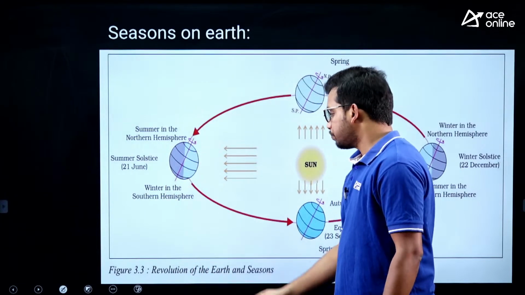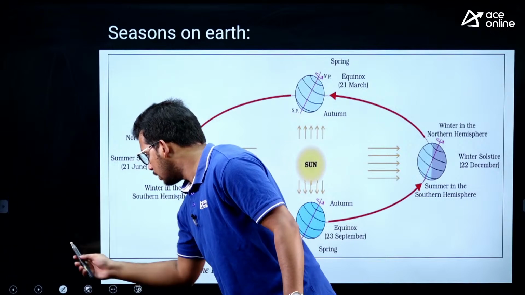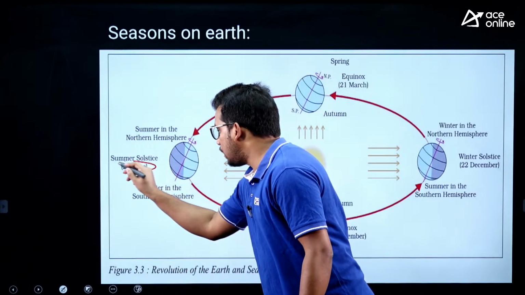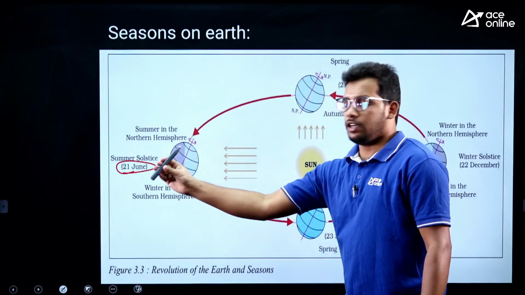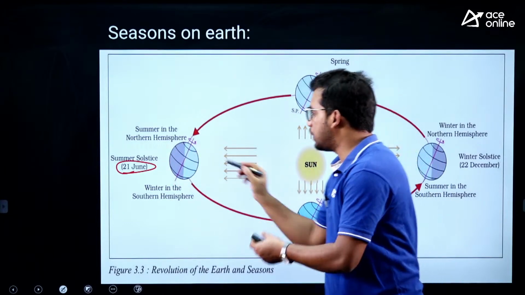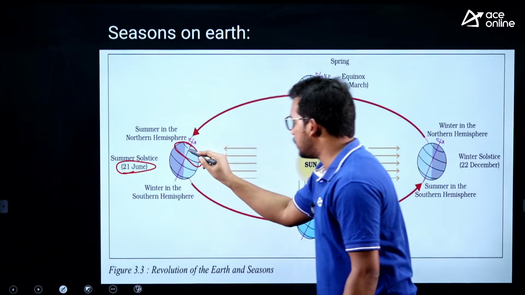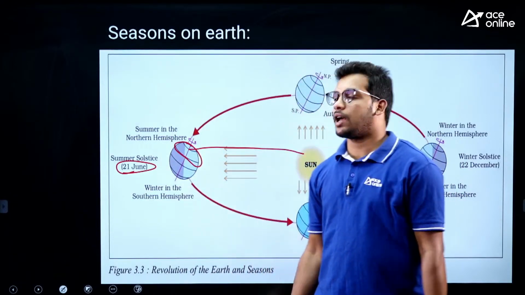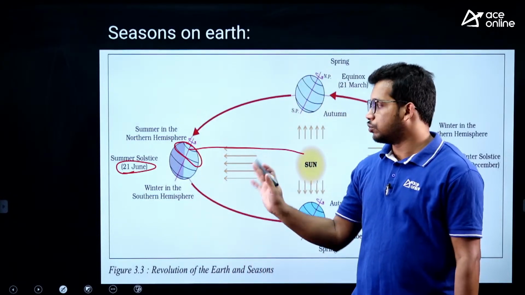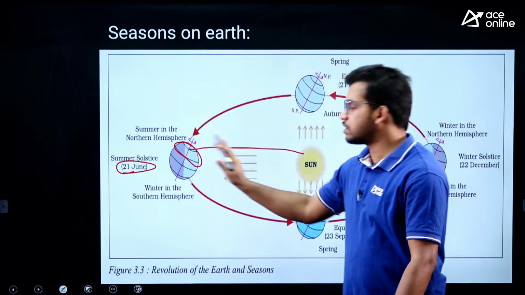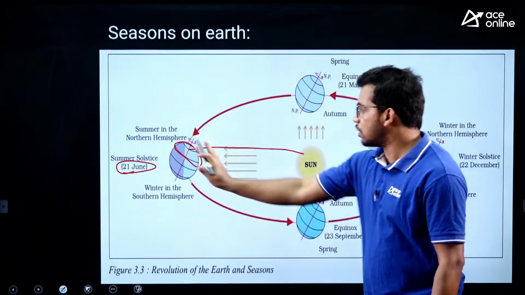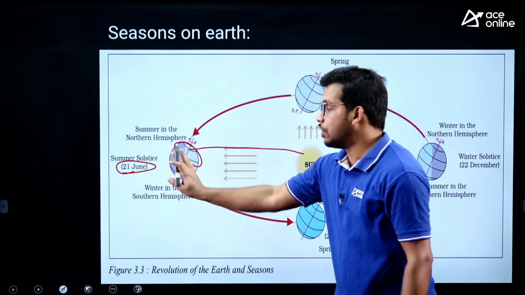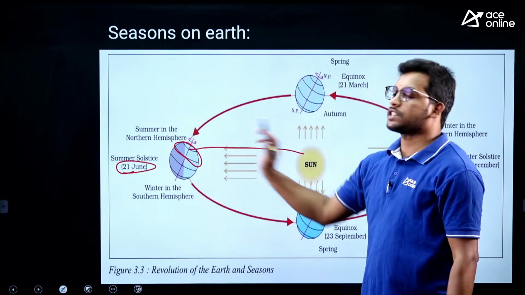Now let's assume it. Let me tell you the dates also. On June 21st, as we have seen, the northern hemisphere is tilted towards the sun. So that's why we have summer in May, June, July. We experience the hot summer because India is located in the northern hemisphere itself. So that's why it is tilted, and we have a summer.